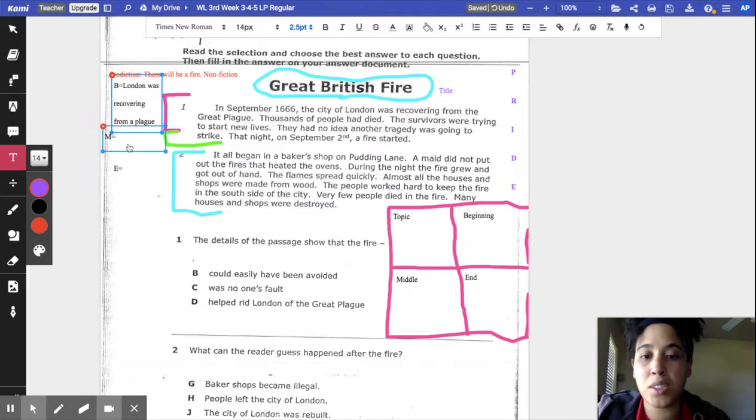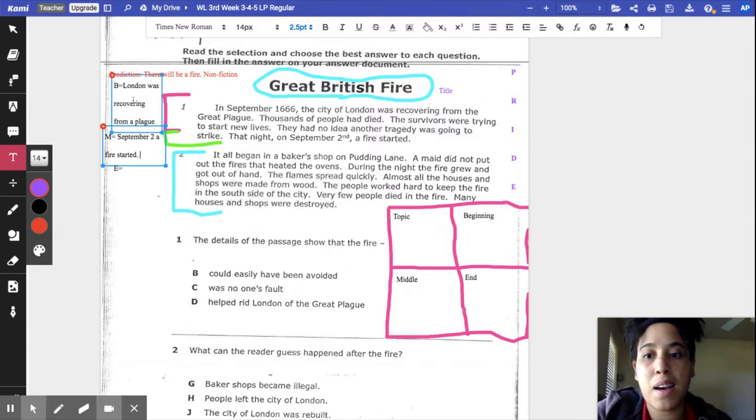So we also mentioned that there's something else that happened that is towards my end, and it says that a fire started. So I'm going to write right here, September 2nd, a fire started.